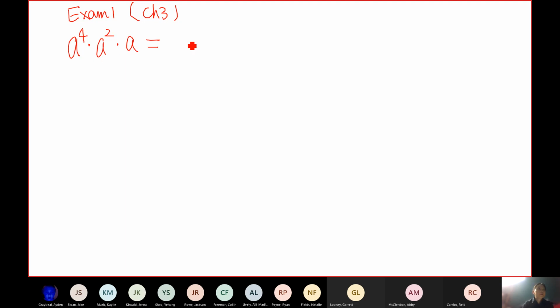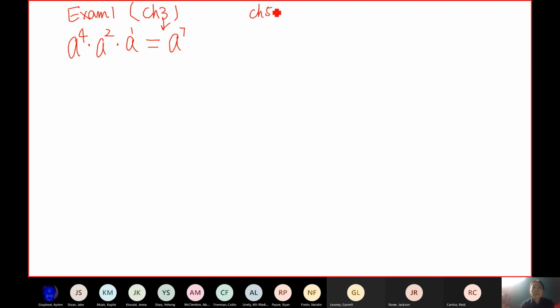Everybody should know how to do this one. Can someone tell me the answer? A to the 7th. Jackson, thank you. Because of the first formula, 4 plus 2 plus 1 is 7. You add exponents. That's exactly right.